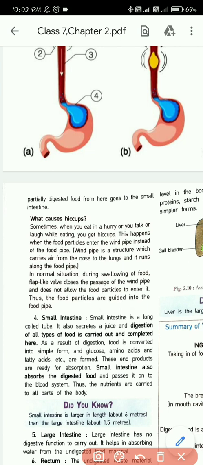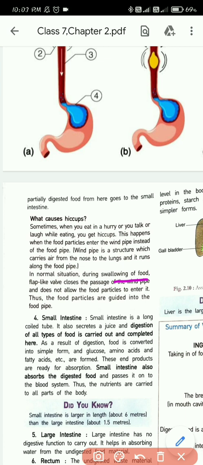That's a natural reaction that happens in our body, that whenever the food goes to the windpipe, our body tries to remove that food from the windpipe and tries to get it back to the food pipe. So in a normal situation, during swallowing of food, a flap-like valve closes the passage of the windpipe and does not allow the food particles to enter it.